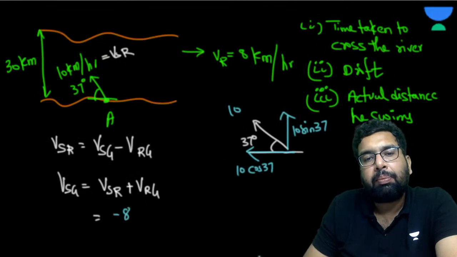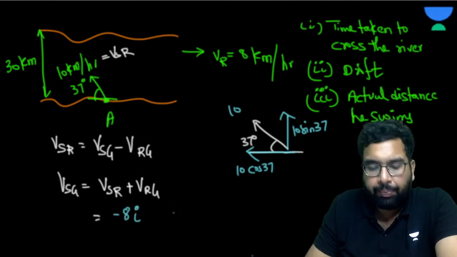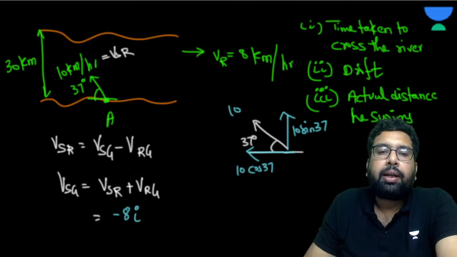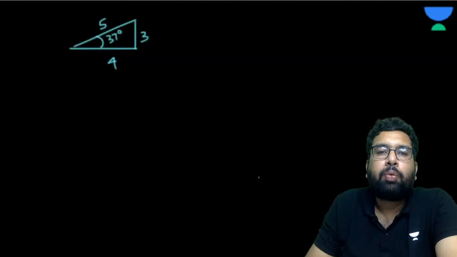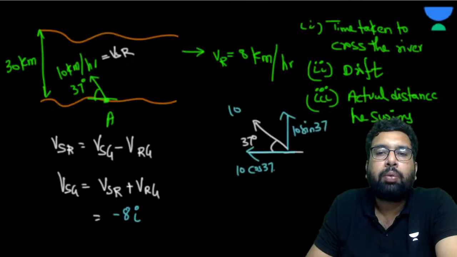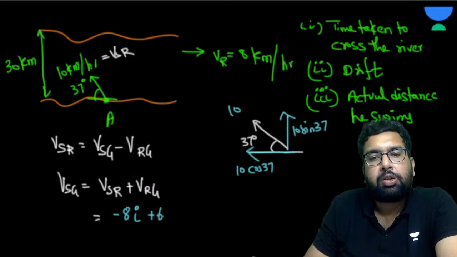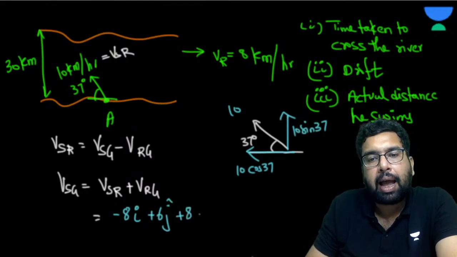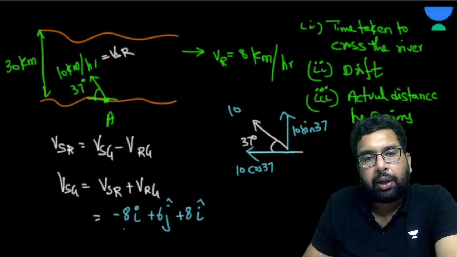Now this is minus 8 i cap, isn't it? Because it is in negative x direction. So 8, how come? cos 37, I have put 4 by 5, so 2, and this will go like this. Now this is going to be 3 by 5, that is 6. So this is plus 6 j cap, and velocity of river is plus 8 i cap, isn't it? So it becomes 6 j cap, right?